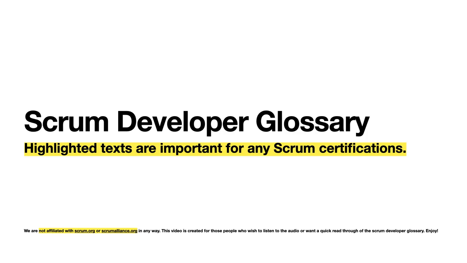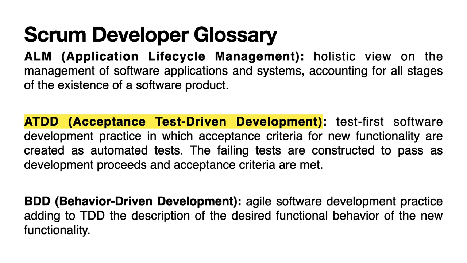This glossary represents an overview of terms specific to software development teams using Scrum and Agile software development techniques. ALM, Application Lifecycle Management, holistic view on the management of software applications and systems, accounting for all stages of the existence of a software product. ATDD, Acceptance Test-Driven Development, test-first software development practice in which acceptance criteria for new functionality are created as automated tests. The failing tests are constructed to pass as development proceeds and acceptance criteria are met.